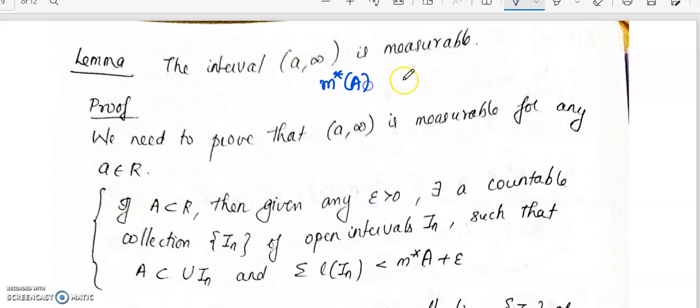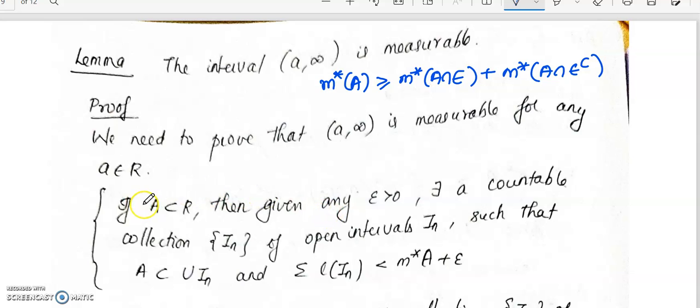So m star of A. We are going to show that m star of A is greater than or equal to m star of A intersection E plus m star of A intersection E complement. If for any set A belonging to R, m star of A is greater than or equal to m star of A intersection E plus m star of A intersection E complement, then we can say that the given set is measurable. So here the set E will be the open interval a to infinity.